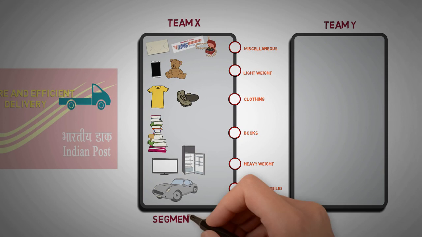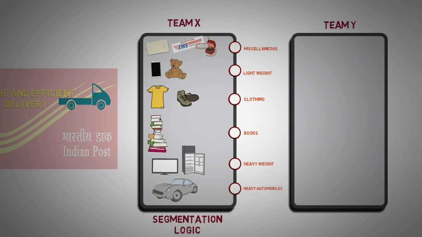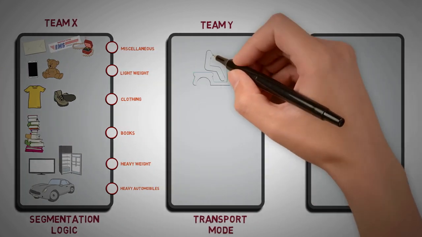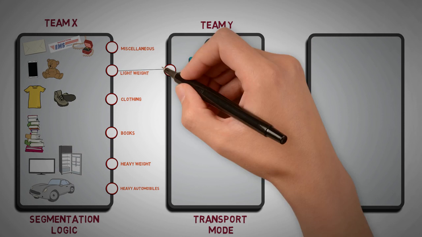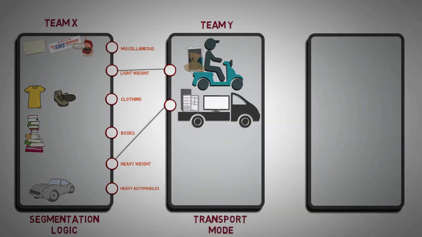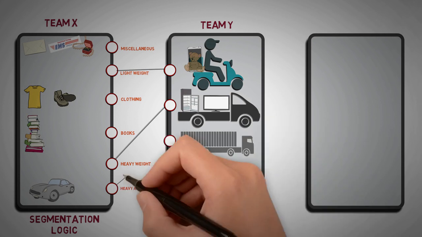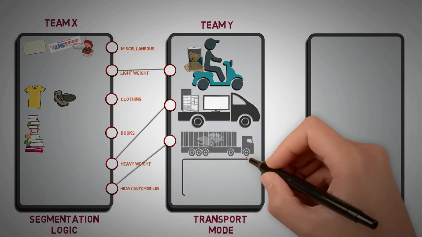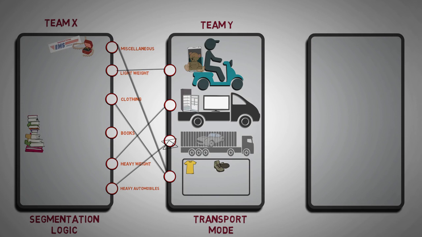Now, based on the segmentation logic passed by Team X, Team Y decides the mode of transportation to be used. For example, two-wheelers will carry lightweight goods. Trucks will carry heavyweight goods. 16-wheeler containers will carry heavy automobiles. The rest of the categories can be mapped to a dedicated transport group.